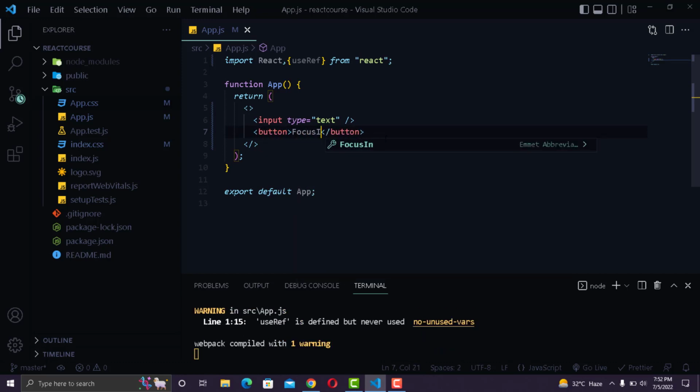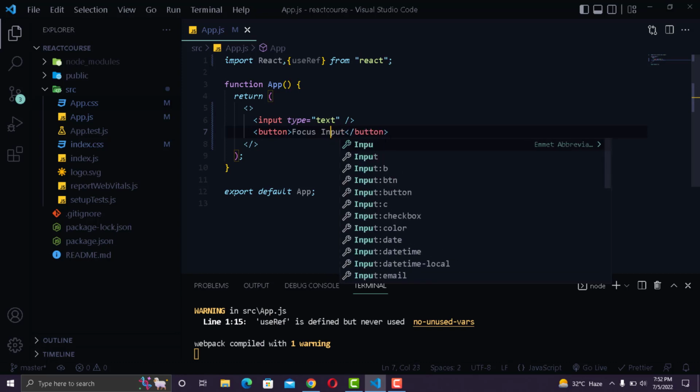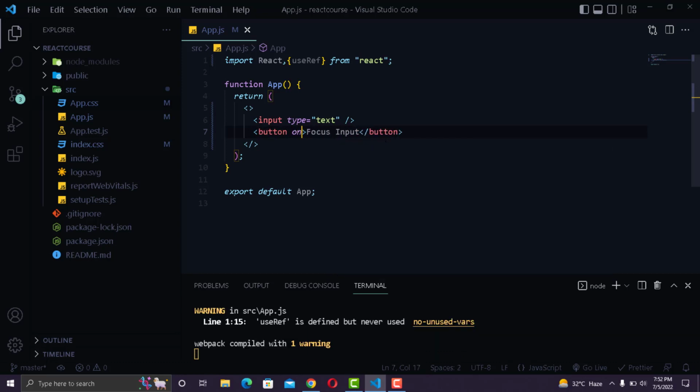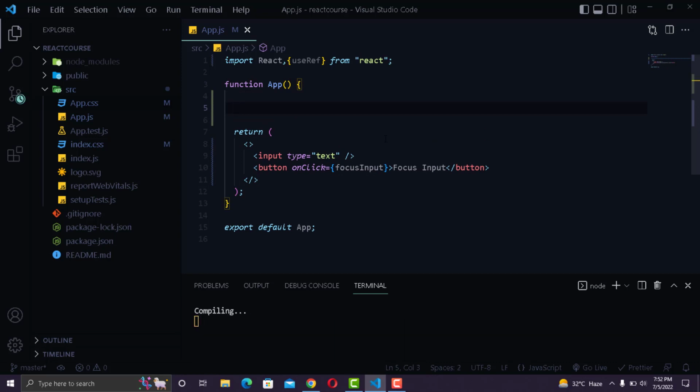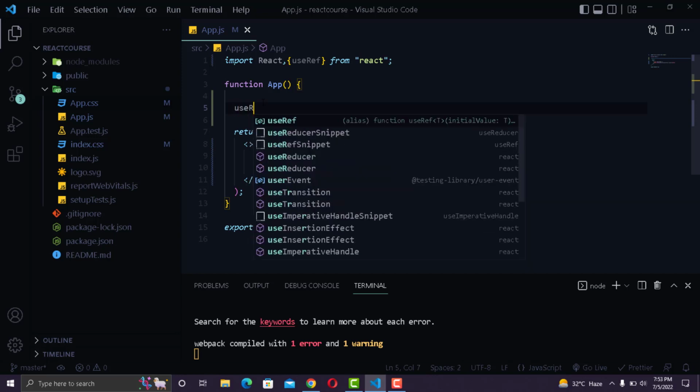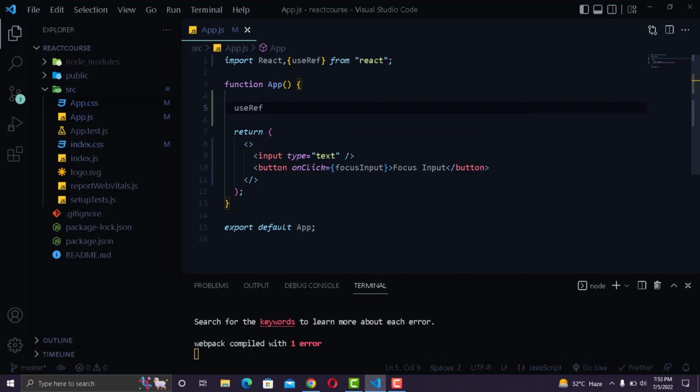Actually, I want to put focus on the input field by clicking on the button. So for that, let's pass the onClick attribute, and here let's pass in the name of the function. Let's say the function is focusInput, and up here let's create the function focusInput. Now in order to apply the useRef hook, first of all we need to create a variable that holds all the DOM methods that we get through the useRef hook. We need to call useRef and set it equal to a variable. Let's call this variable inputRef.